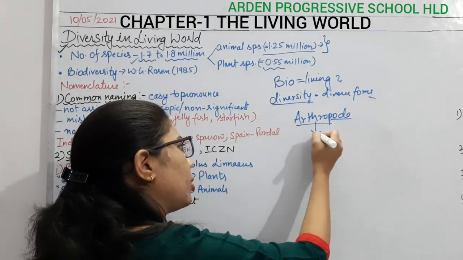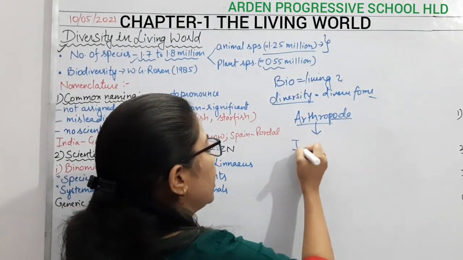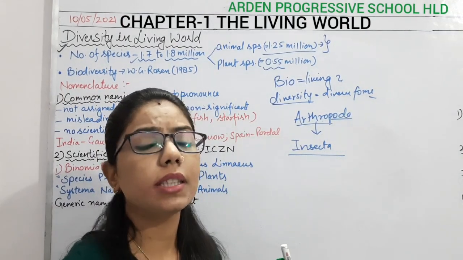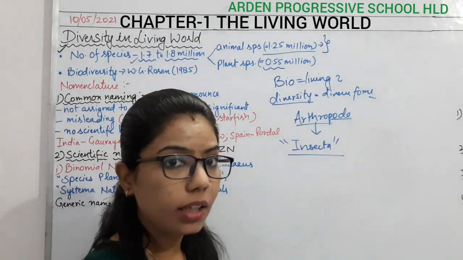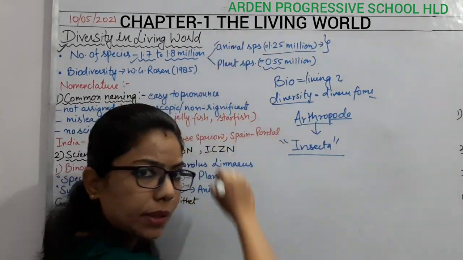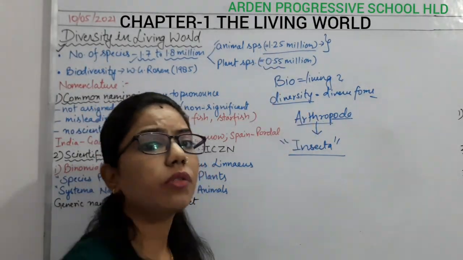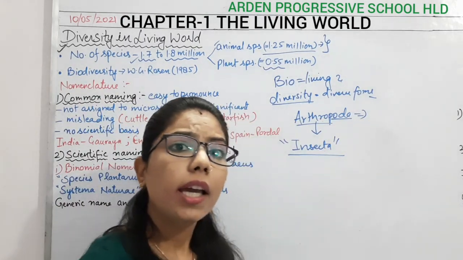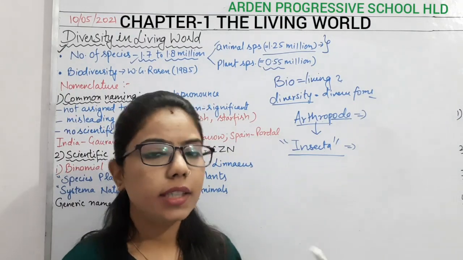If I talk about a specific class of Arthropoda, it is Insecta, because we know that there are so many species of insects. If I ask which is the largest group, we can say animal species. If I ask which phylum has most of the species, your answer will be Arthropoda, and specifically the class, the answer will be Insecta.